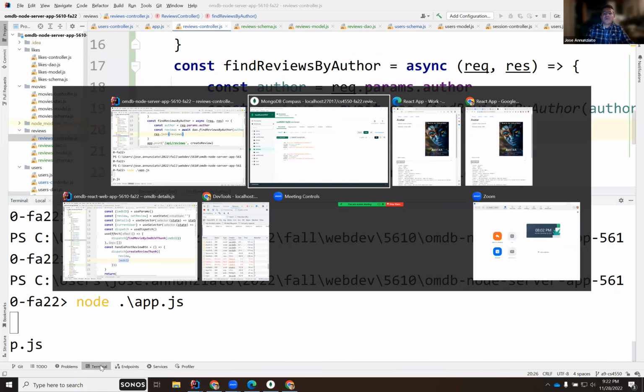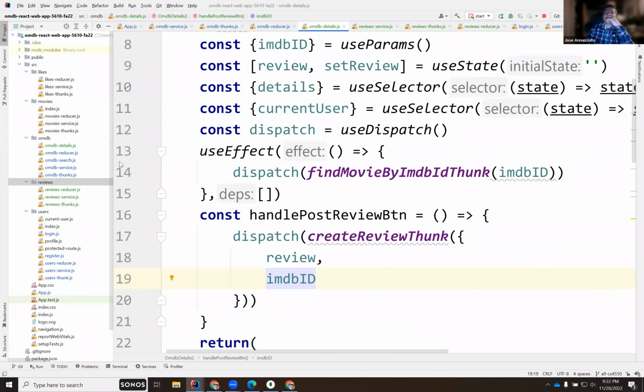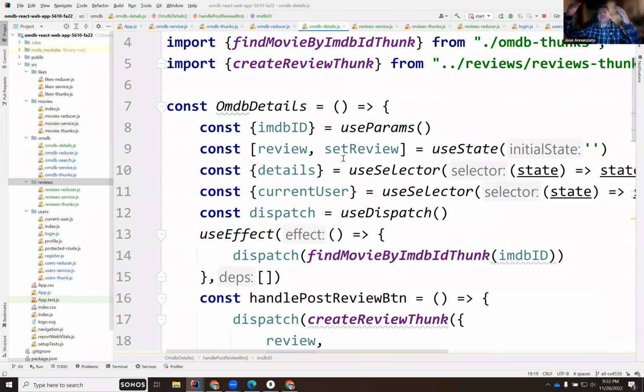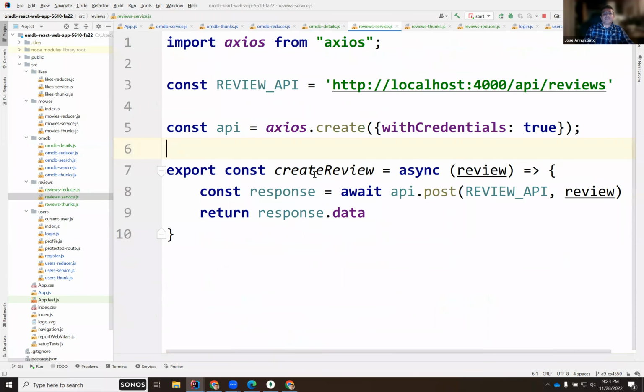Okay. And so back in the React, I'm looking at the detail screen. On the detail screen, I want to see the reviews that have been written for this movie. So I need to go find them. In the reviews service, just like we wrote the controller side of this, we need to write the client side of this. All right, so let's do that.